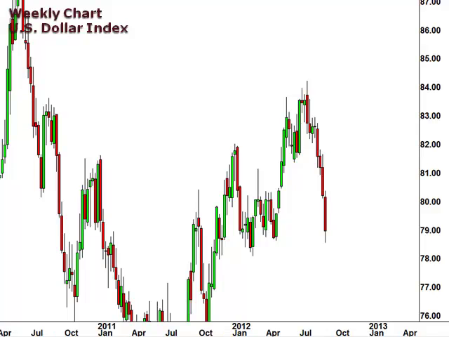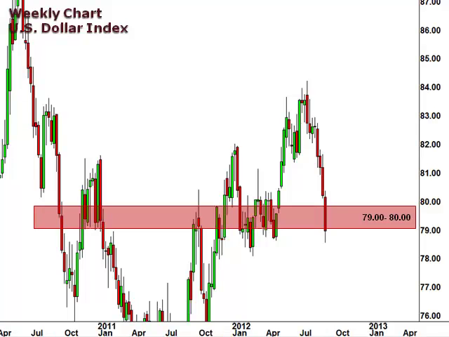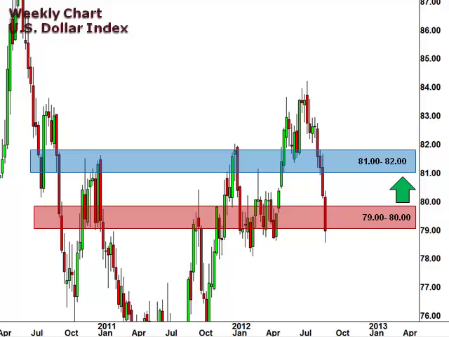Let's start off with a look at the weekly chart of the US dollar index. This is a great way to gain perspective as to how the US dollar has been trading against a basket of currencies. Well, the US dollar continues to slide lower, closing last week at the lower range of our 79.80 support level. We suspect a bounce this week after the last 4 weeks of trending lower. The 81.82 focal zone assumes the role of resistance.